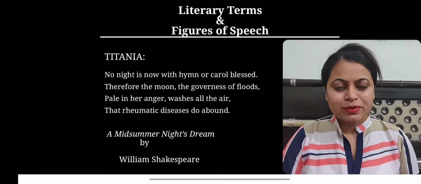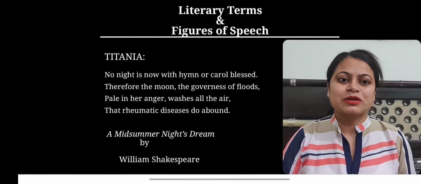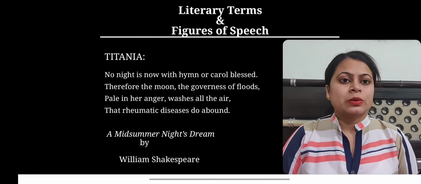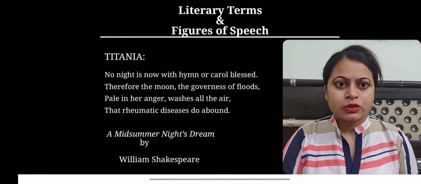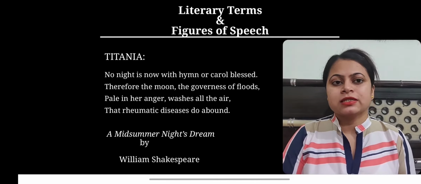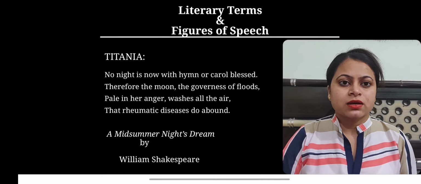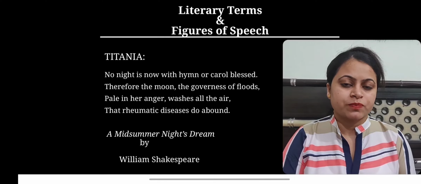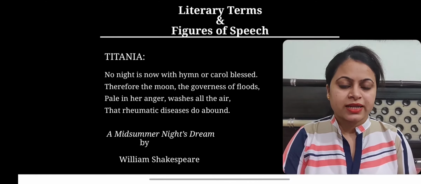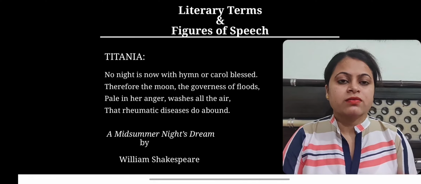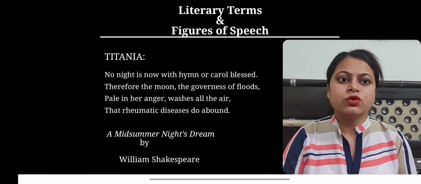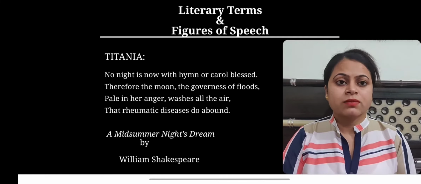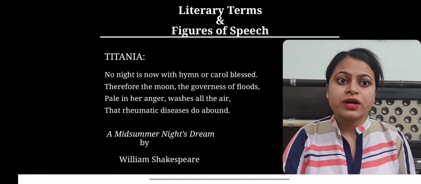Here is an example from the Shakespearean play A Midsummer Night's Dream. This is a dialogue by Titania, the queen of fairies, where she is describing the moon. And what Shakespeare has done in these four lines is he has given a character quality to the moon. Here, as he is saying, therefore the moon, the governess of floods, he has feminized the moon by calling the moon the governess of floods.